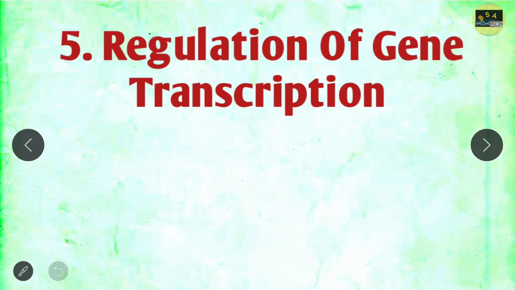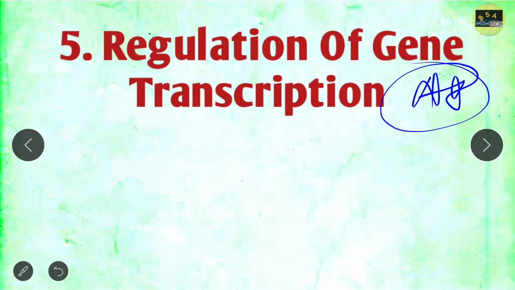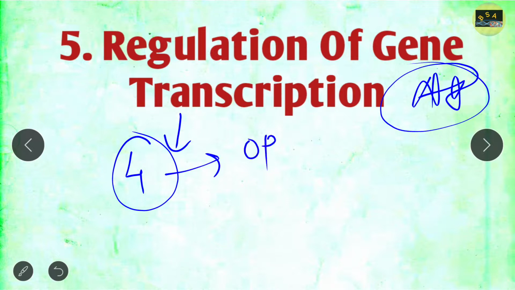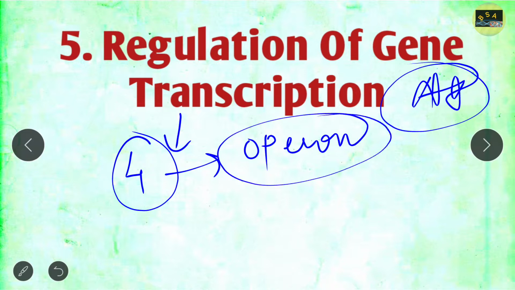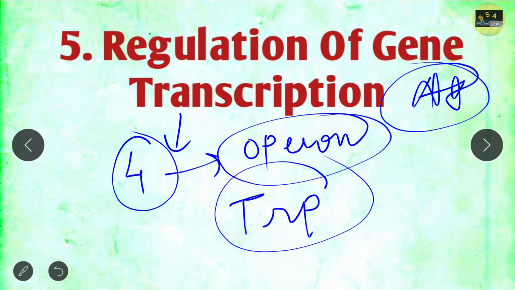Now, regulation of gene transcription. Note down, this topic is very important. I can confirm that you will definitely get a 4 marks question from this regulation of gene transcription, especially the operon model. You also have to read the trp model. So just go through the details of the operon model. You will definitely get a 4 marks question either on the lac repressor, or they give you a graph and ask what happens when glucose is there or not there.